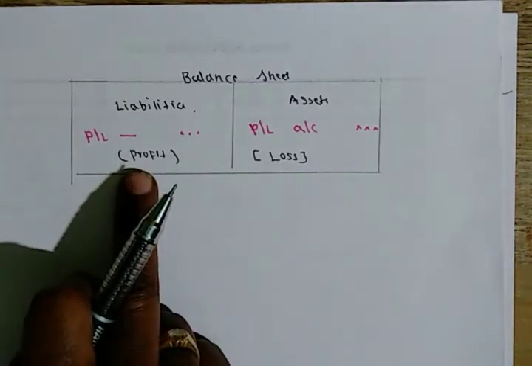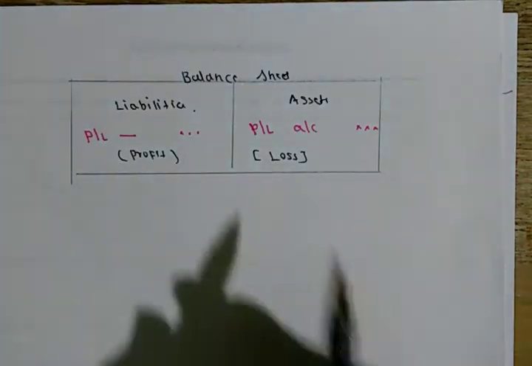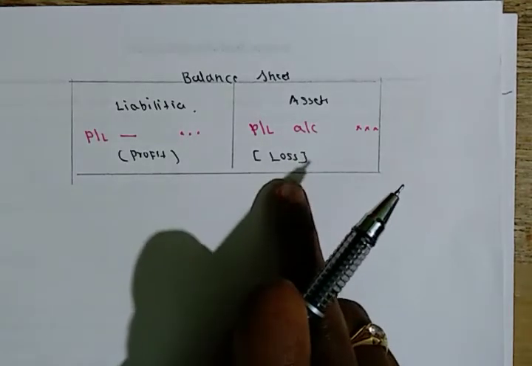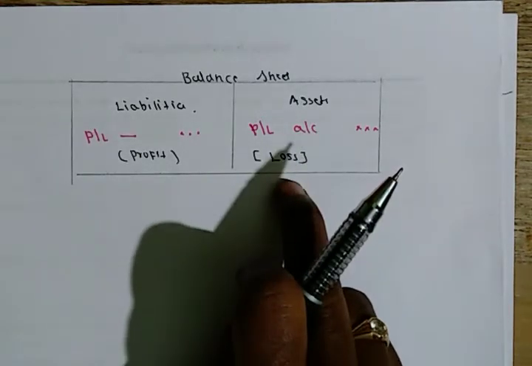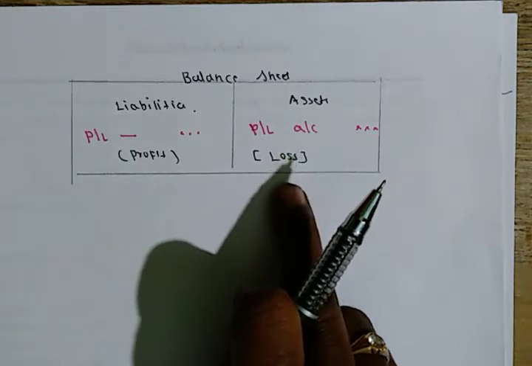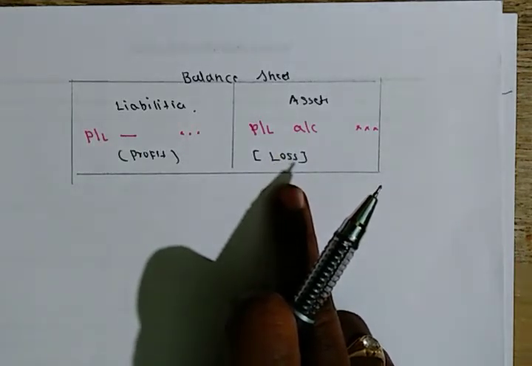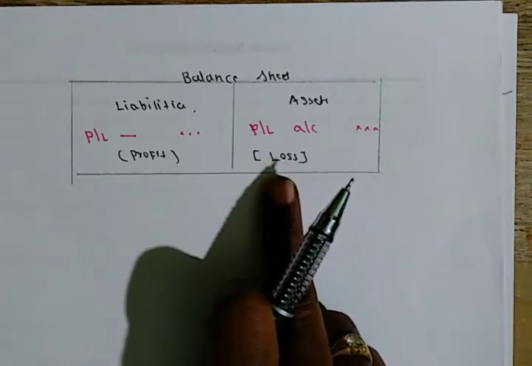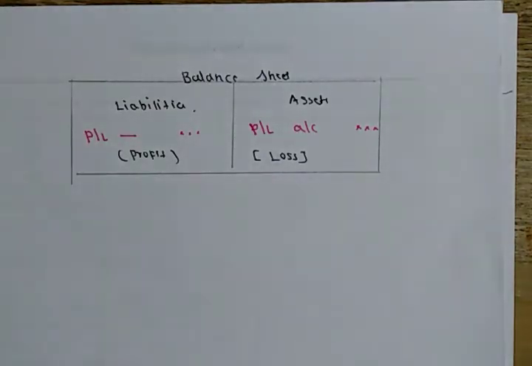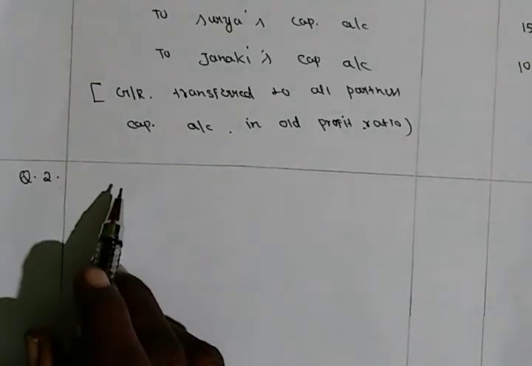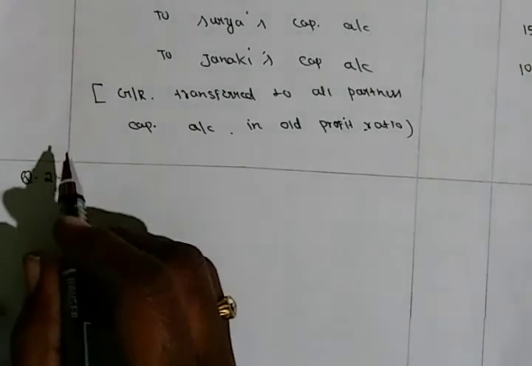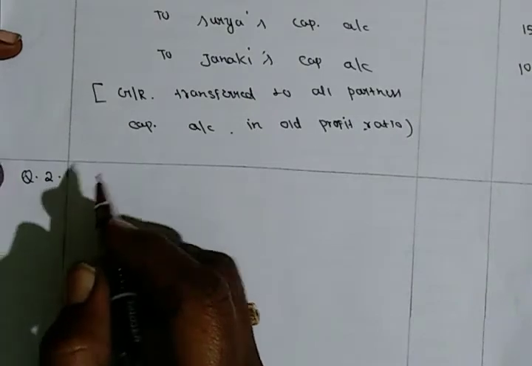So now this accumulated loss should be transferred to partners' capital account. So because of this transaction, partners' capital account should be debited. Got it? So, exercise number 2.